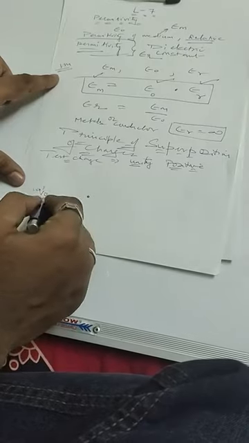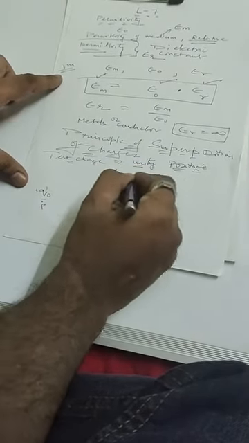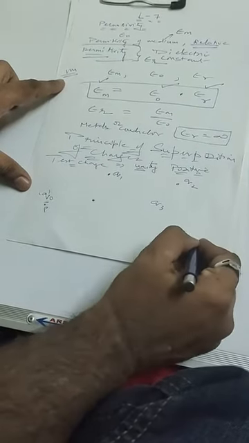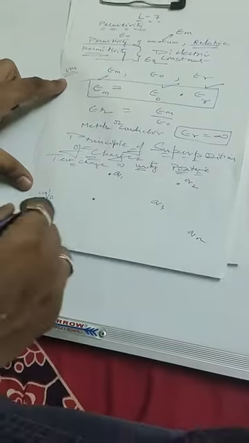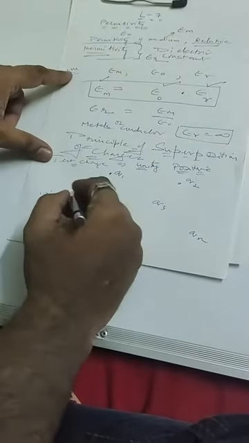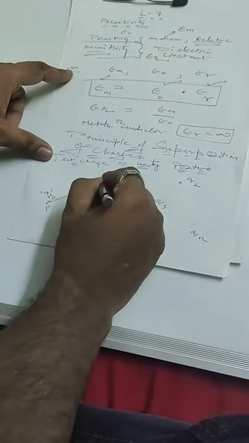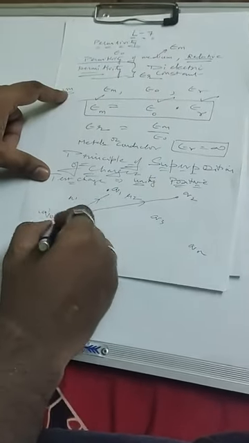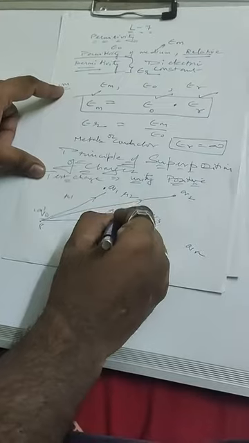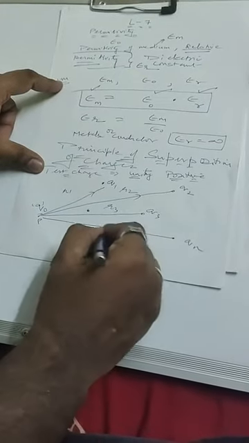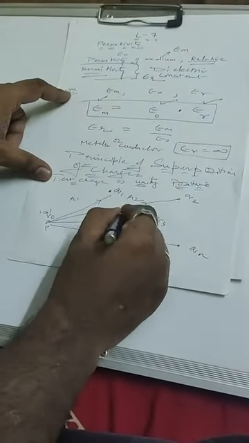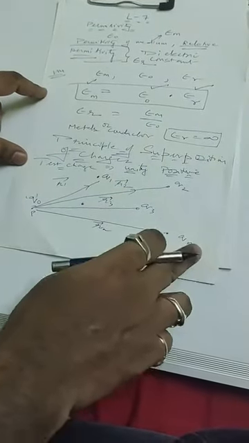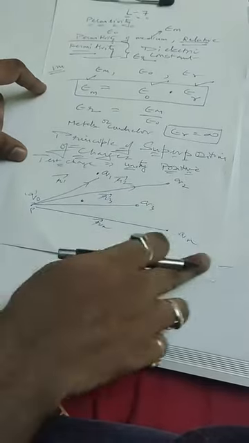So this is kept at the point P. Now there are a large number of charges. This is charge q1, this one is charge q2, this one is charge q3, and there is an n-th charge, qn. The distance of this from here is r1, this one is the r2 distance, this one is r3, and so on, this one is the rn distance. These are the position vectors from all the charges.